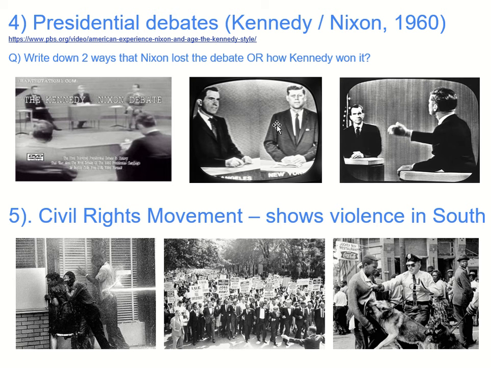A lot of people that listened to the debate on the radio said that Nixon won because they said he had a lot of good speaking points. He has a lot of good experience. He used to be the vice president before this. However, people watching on TV saw Kennedy and they were just impressed by how he carried himself. So these debates now change the way we vote for a president. It's now not just about ideas, it's also about how you carry yourself.